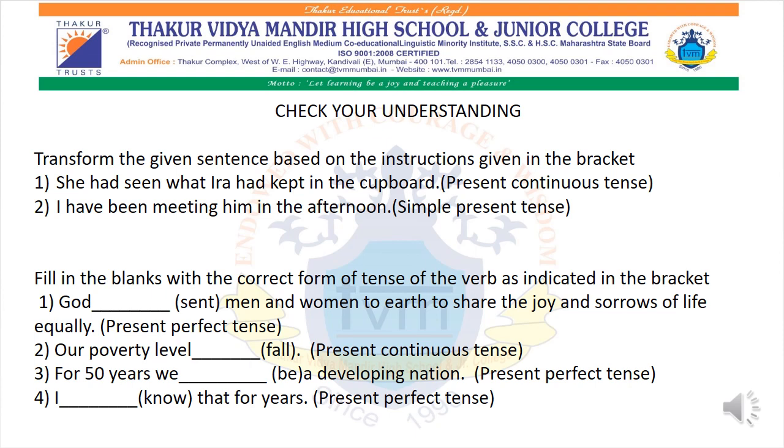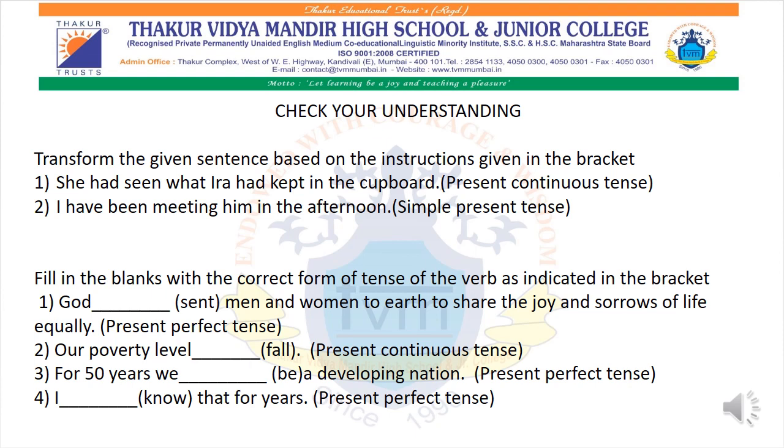And you all know when to use which verb. When to use is, when to use am, when to use are. Okay, now see over here. She had seen what Ira had kept in the cupboard. Now she is there. So now which helping verb will you use?